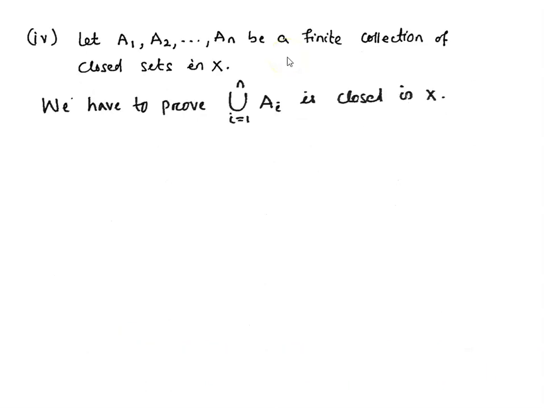Let us prove the fourth point, which says that a finite union of closed sets is closed. Let us collect a finite number of closed sets. Let A1, A2, A3, up to An be n closed sets in X. We have to prove that the union of these Ai, that means the union over i equal to 1 to n of Ai, is a closed set in X.